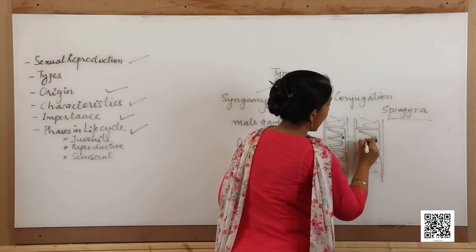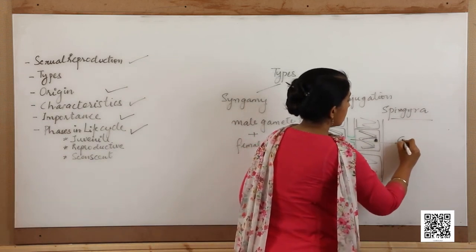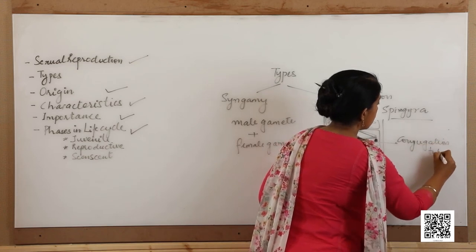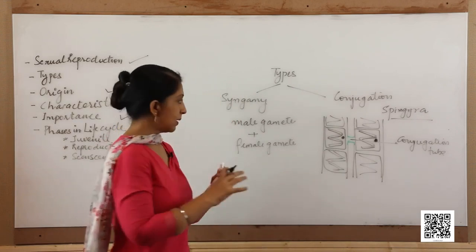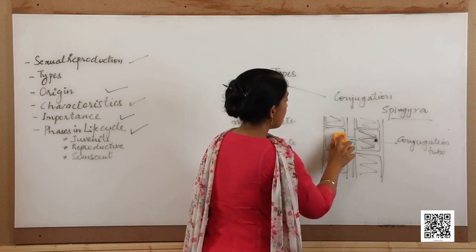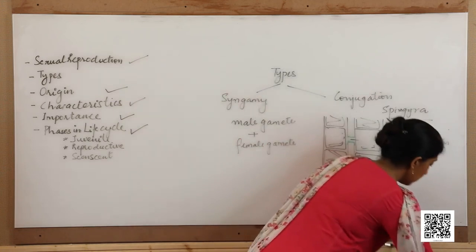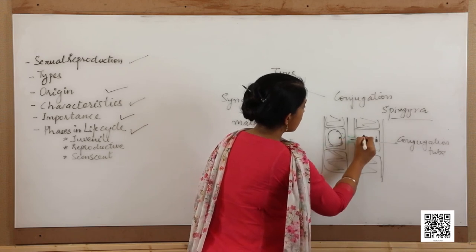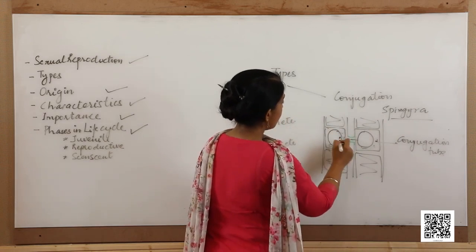Now, what happens after this tube has been formed? Suppose this is a nucleus and the chloroplast. After the tube has been formed, which is called the conjugation tube, the content of these cells condenses to form elliptical gametes. So, how do they look? They condense and form elliptical gametes. They leave the sides of the cell wall and form elliptical gametes.